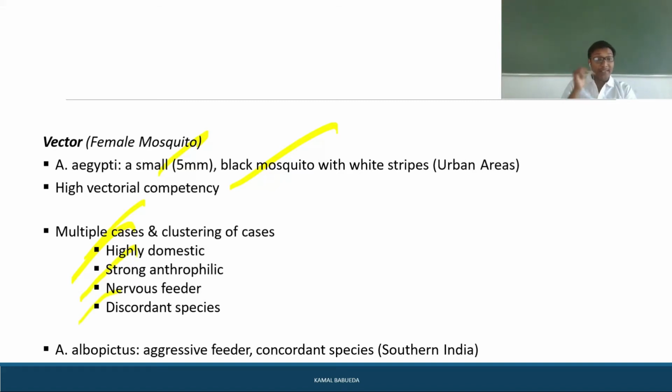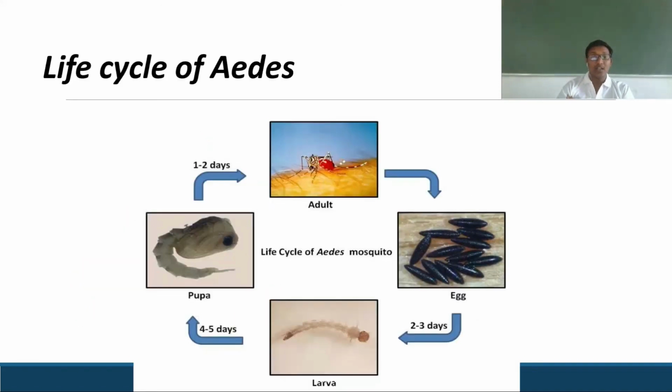So Aedes aegypti mosquitoes are small. As we are discussing, there are different types of Aedes mosquitoes, so we will discuss one by one. We have seen the aegypti. It is small, 5 mm in size, a black mosquito with white stripes, and it is mainly seen in the urban areas. And we have the Aedes albopictus mosquito. It is an aggressive feeder, and it is a concordant species, and it is mainly seen in southern India.